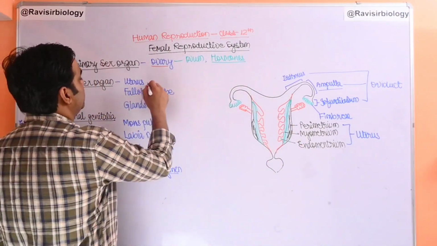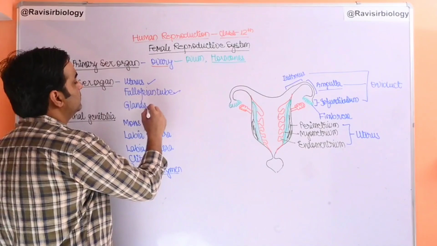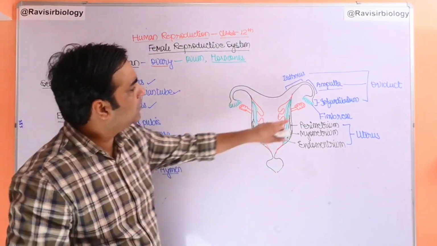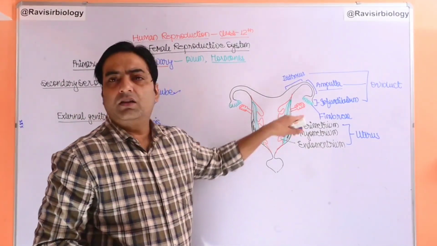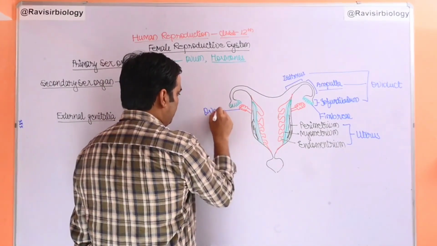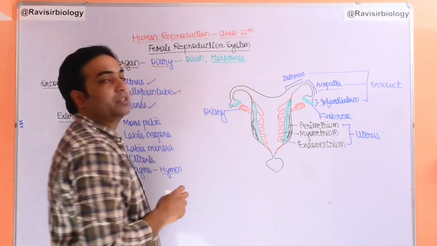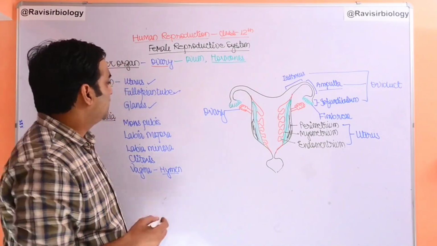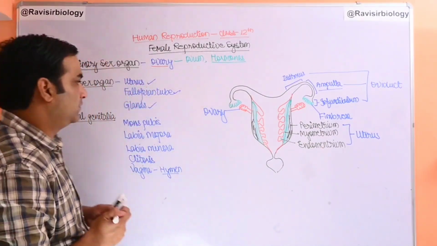So we have studied the uterus and the fallopian tube. Some glands are there too. The ovaries are also glands, responsible for the formation of the ovum as well as the female hormone.